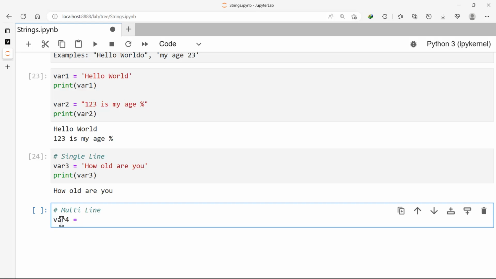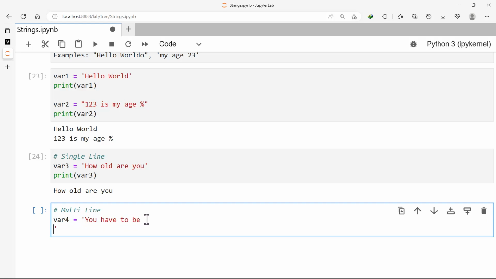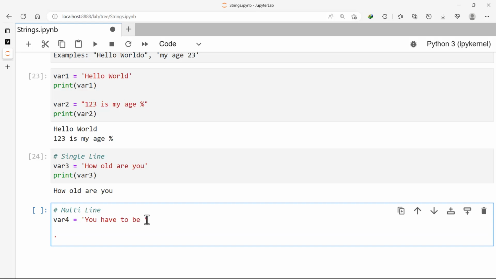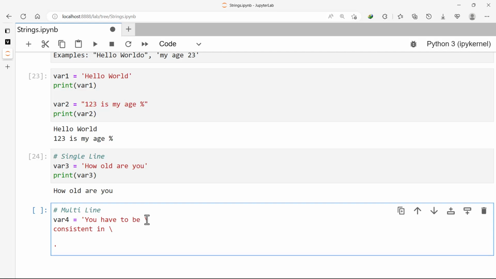Then we can say whether you're using single quote or double quote. Then here, what we can do is bring the backslash character. And then we continue with what we want. You have to be consistent in, then here you want to break it again. So we can break it again and say learning Python.